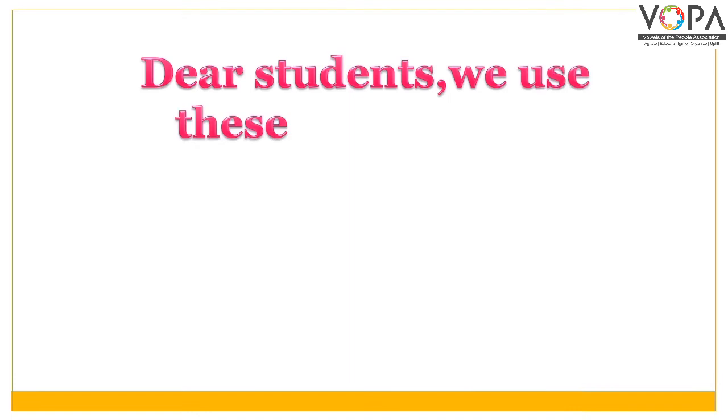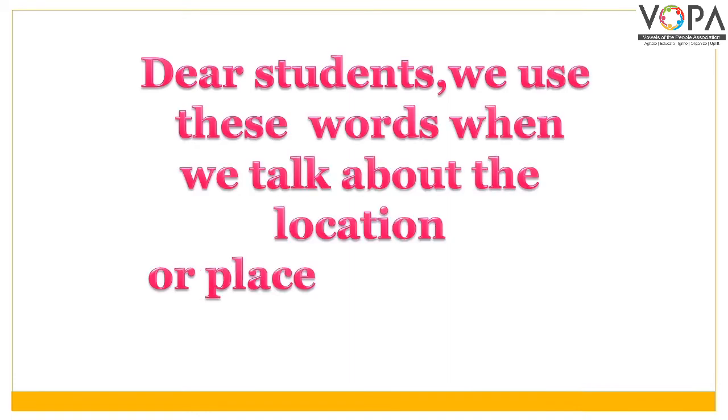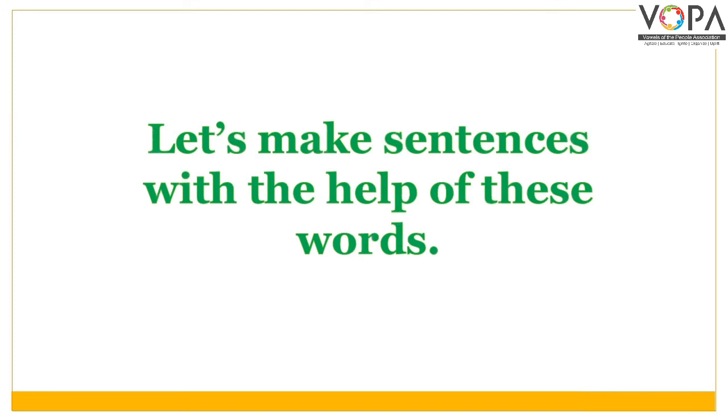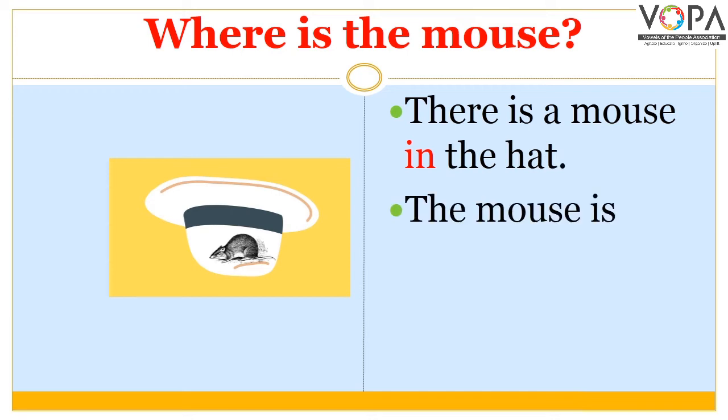Dear students, we use these words when we talk about the location or place of a thing or a person. Let's make sentences with the help of these words. Where is the mouse? There is a mouse in the hat. The mouse is in the hat.